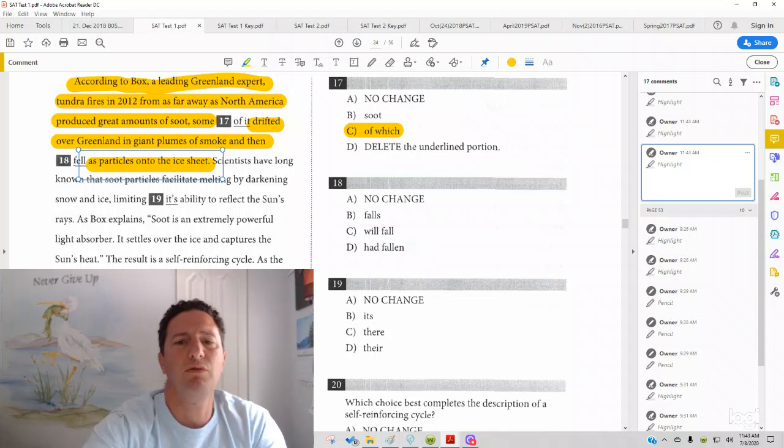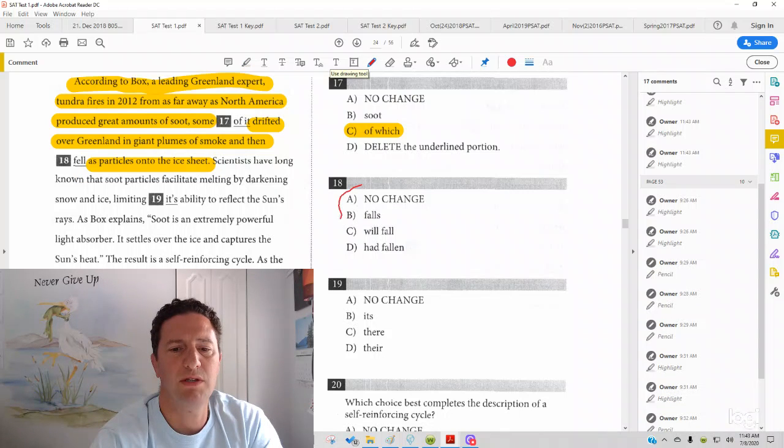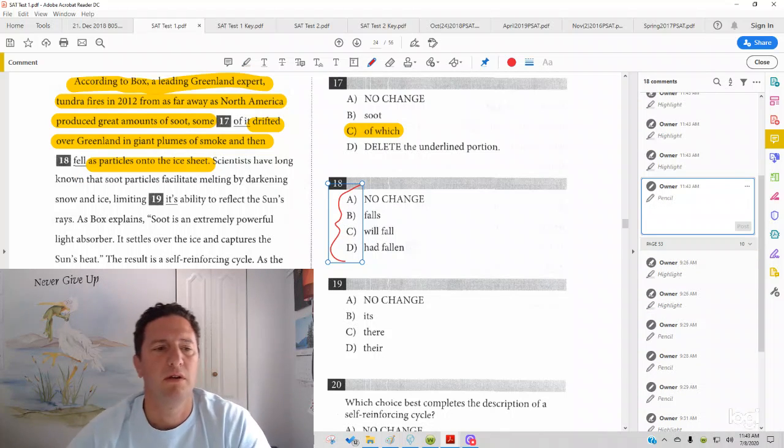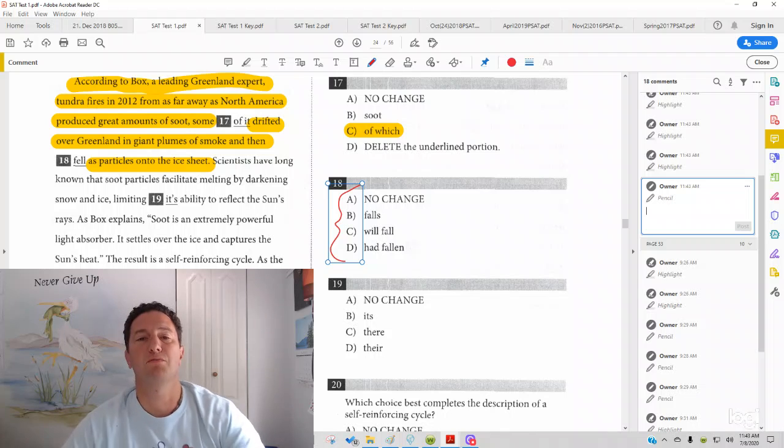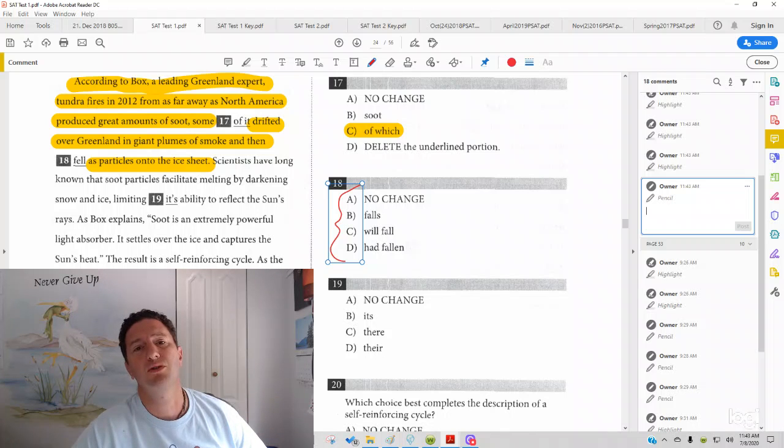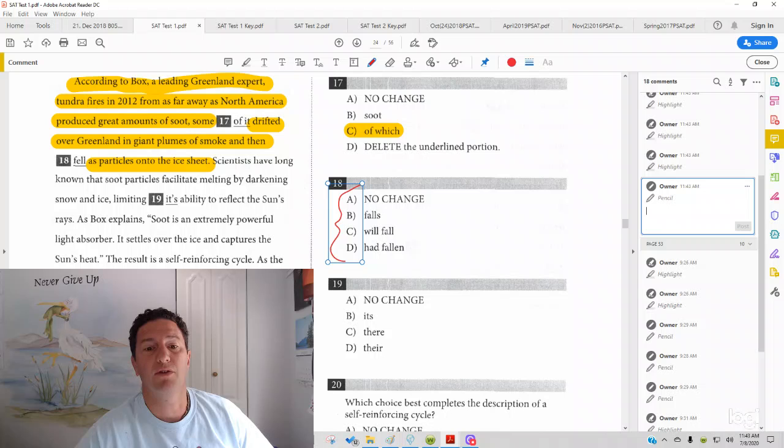So, when you look at your answer choices, what we see here are verbs. Fell, falls, will fall, had fallen. And what you might notice among those answer choices is that there are different verb tenses. Whenever a verb is underlined, there's two things that could be wrong with it. One is tense, whether it's past, present, or future, and there's some more obscure verb tenses. And the other is subject-verb agreement, whether it's singular or plural based on the subject.